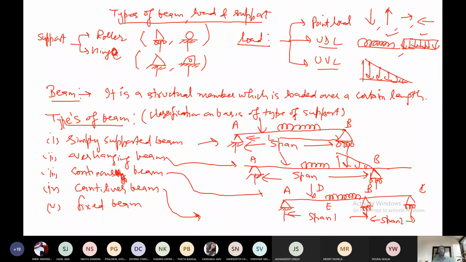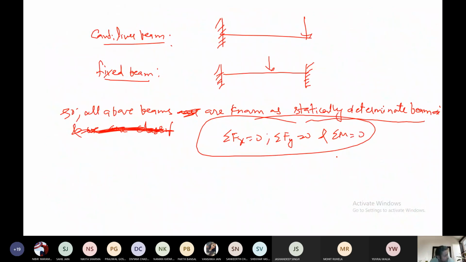You can see clearly that one end of the beam is fixed and the other end of the beam is free. So if I take it, this is point A and this is point B. Here we have only the vertical part, or you can say the fixed part. We have no hinge support or roller support. Here we have the fixed support, and see the FBD of the fixed support. When you are making the FBD, I am writing here the FBD for the point A only. For point B, not too much is required.